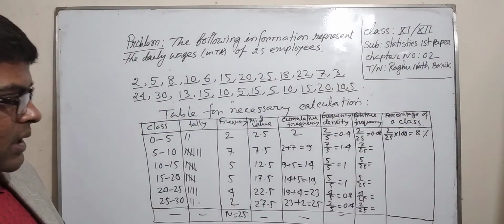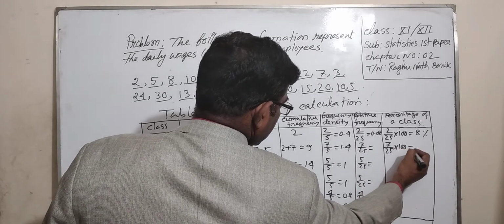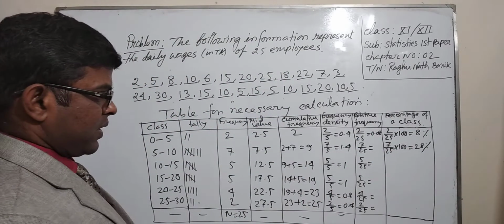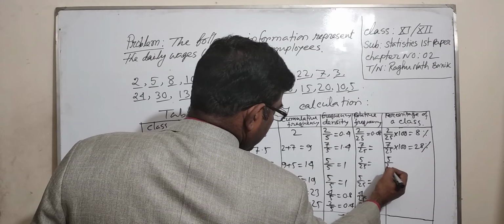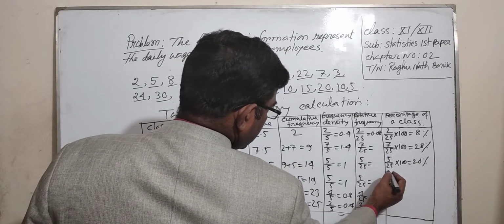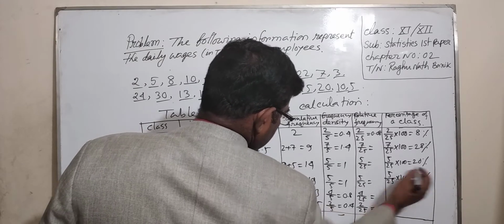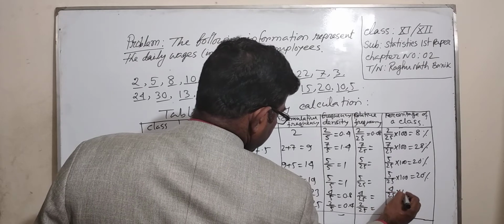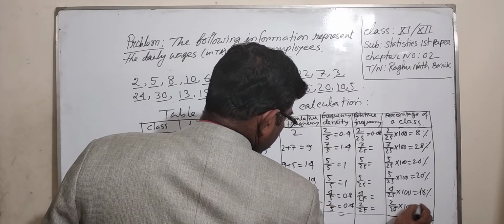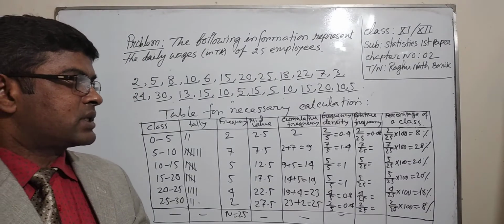Next, 7 by 25 into 100 is 28%. 5 by 25 into 100 is 20%. 5 by 25 into 100 is 20%. 4 by 25 into 100 is 16%. 2 by 25 into 100 is 8%. These are the calculated values of the percentage of a class.